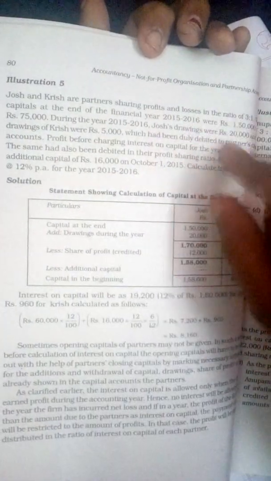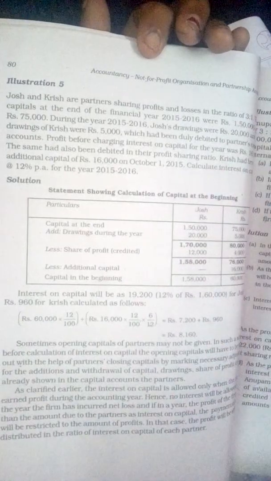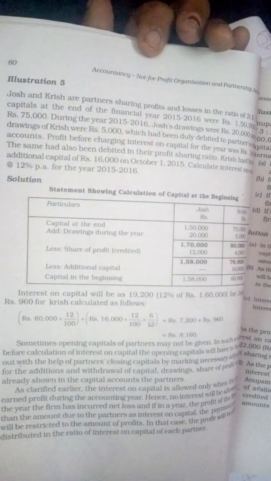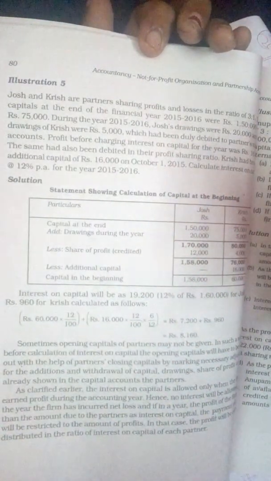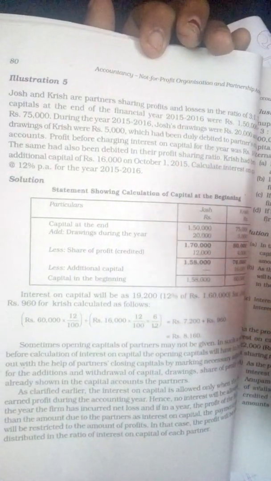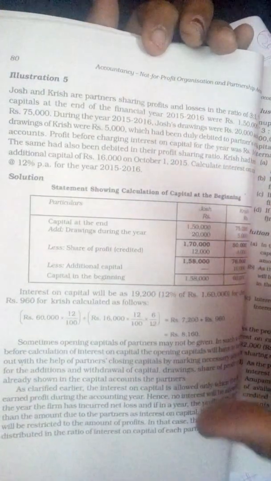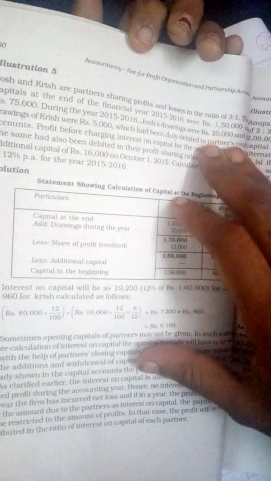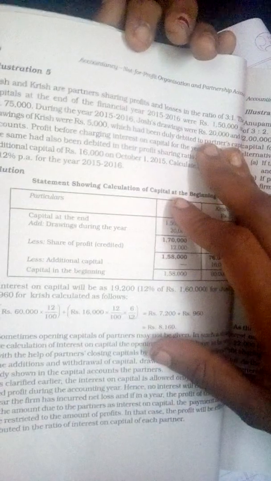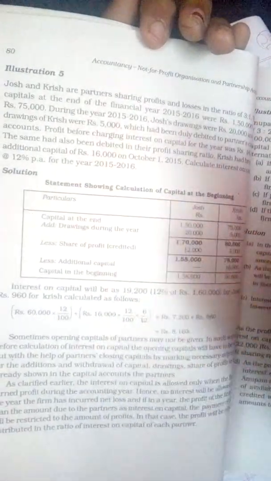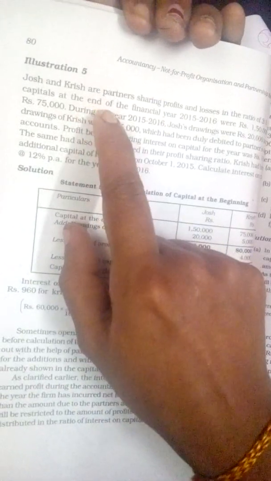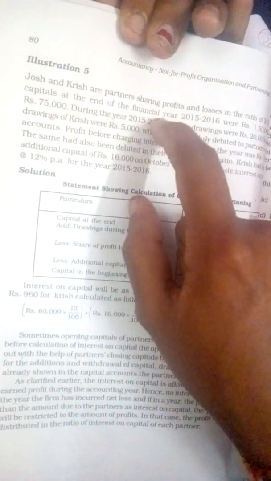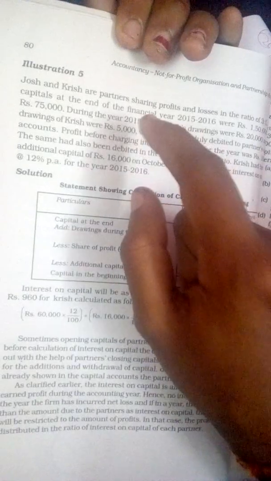So if they have mentioned the profit sharing ratio, please see whether there are any items where profits are not distributed, so we have to distribute. So watch or see these problems very carefully. And then the capitals at the end of the financial year. Very important. Capital they have given, but it is at the end of the financial year. So that means they didn't mention anything about the opening capital.